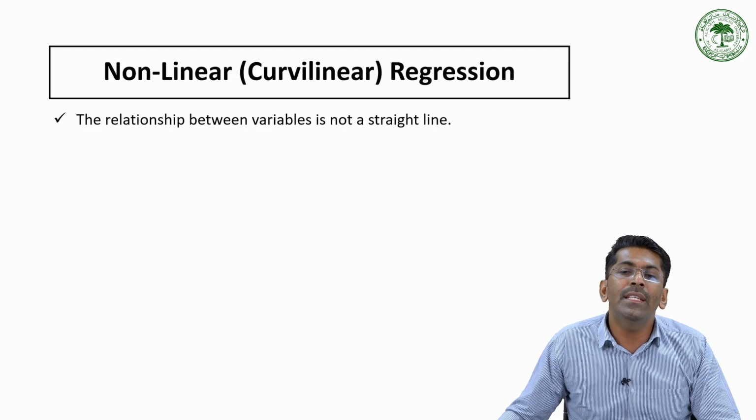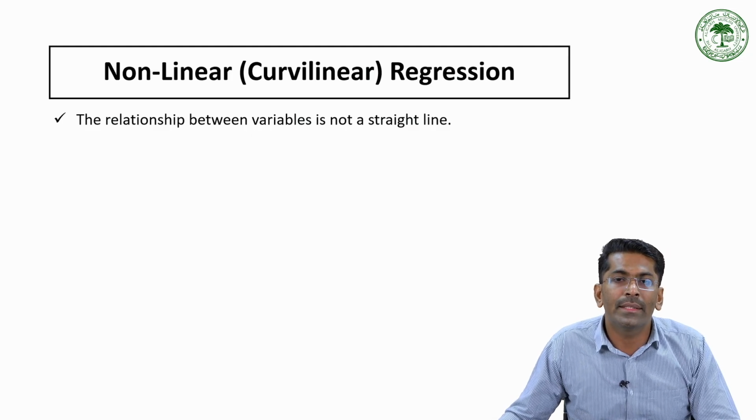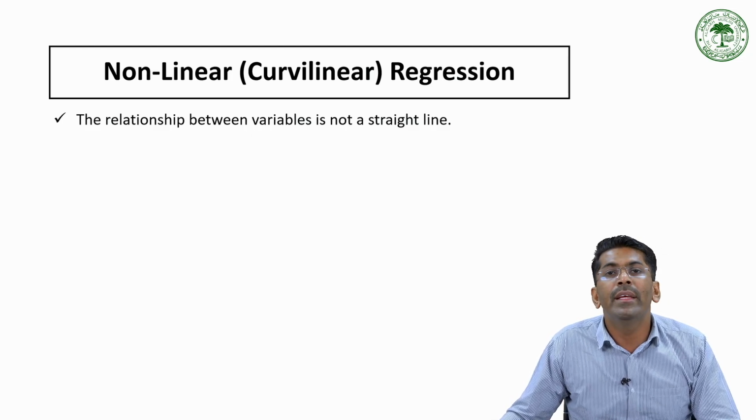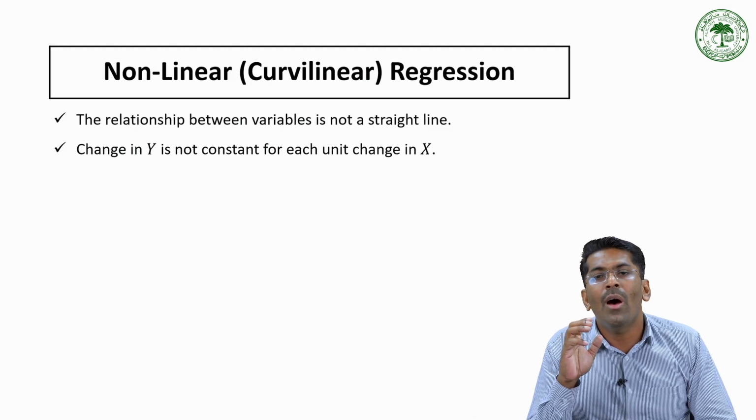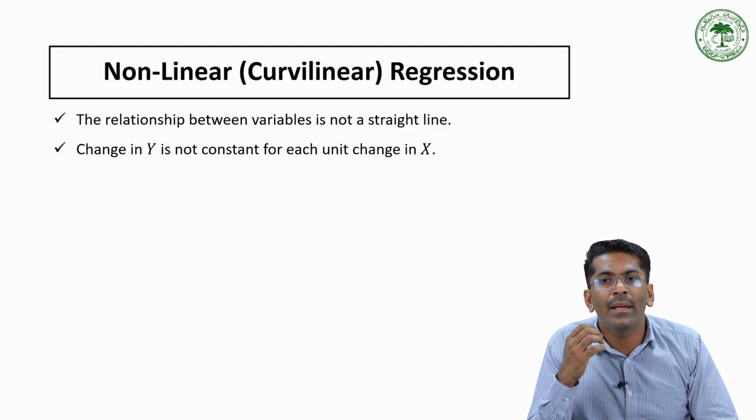In a curvilinear relationship, the rate of change is not constant. That means changes in x do not produce constant changes in y. Imagine one example: how many hours you spend studying and your marks.